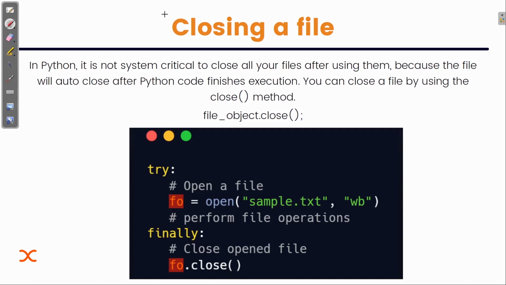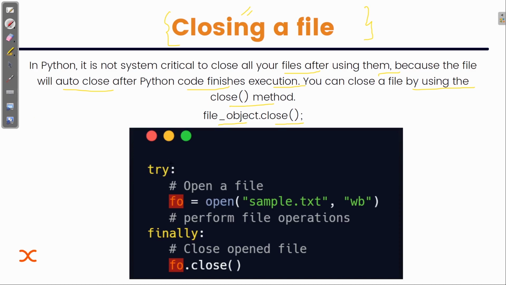Now coming to the last concept, closing this video with this closing concept. Now this concept is actually to end the file. Basically what we are doing, we have opened the file, we need to close that file. In Python it's not system critical to close all your files after using them, because the file will auto close after Python code finishes execution. You can close the file by using this close method. So you can actually close it by manually defining it, whatever the file name is, and then close function.